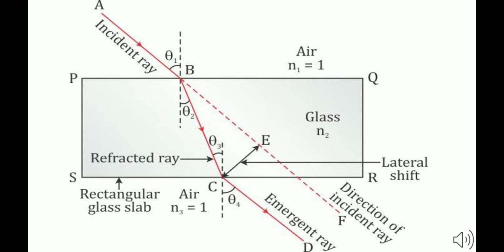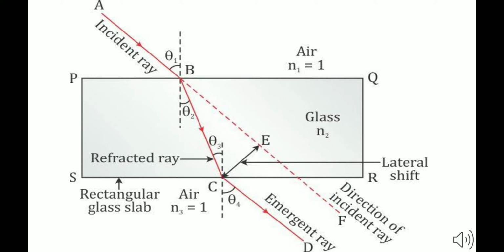As the light ray is passing from rarer to denser medium, the light ray is bending towards the normal, and therefore we get the angle of refraction as theta 2. Now, theta 1 will not be equal to theta 2. Obviously, theta 1 will be more and theta 2 will be less as the light ray is passing from rarer to denser medium and moving towards the normal. So, the angle is decreasing.